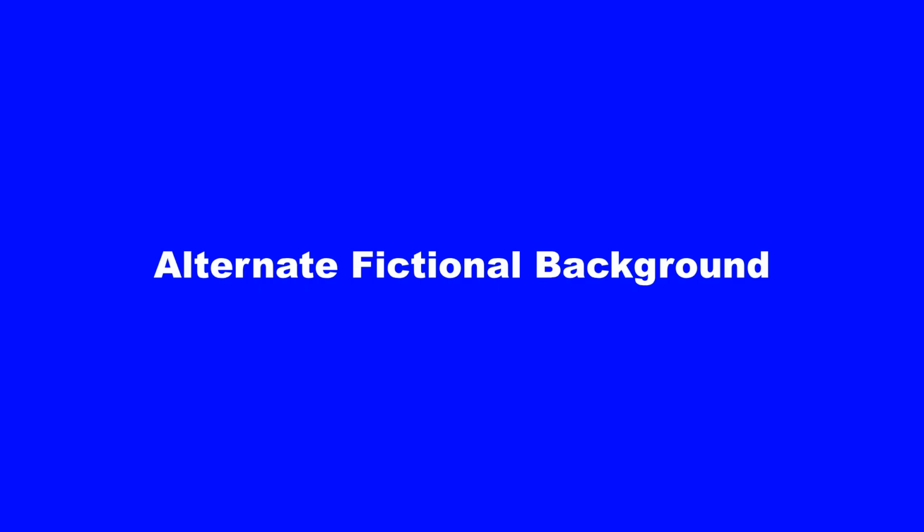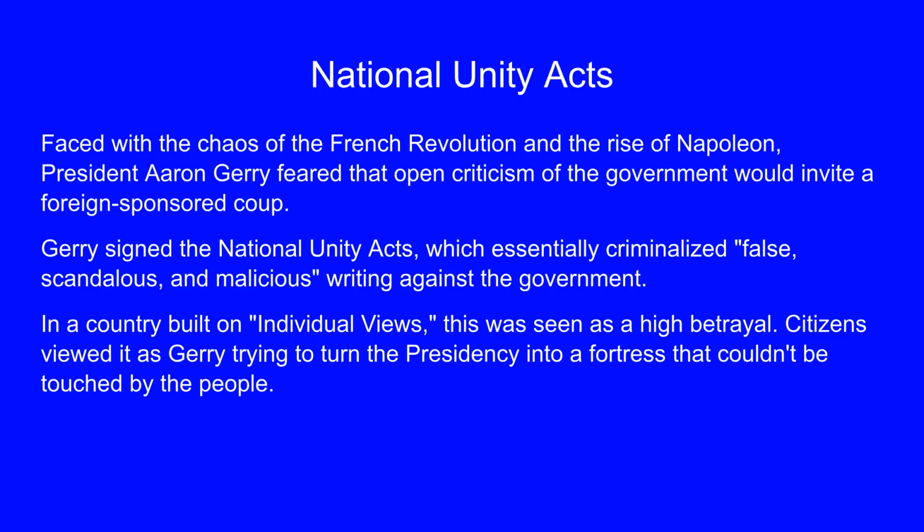House elected presidents. Election of 1800. We begin with an alternate fictional background for this election scenario. President Aaron Jerry, fearing a foreign-sponsored coup due to the French Revolution and Napoleon's rise, signed the National Unity Acts.